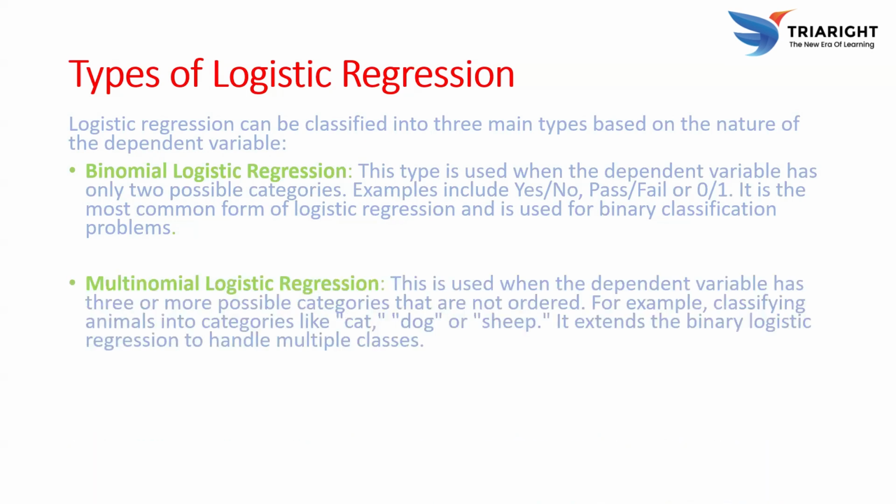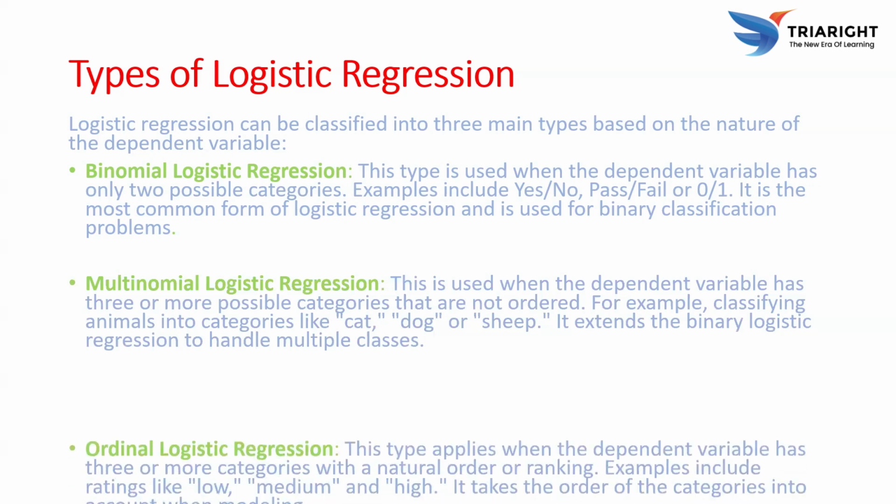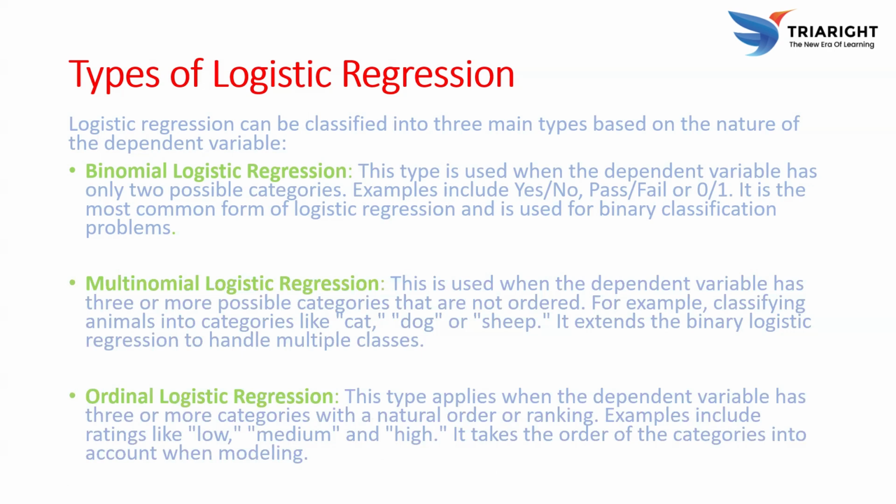Next, multinomial logistic regression. These two are the most commonly used forms of logistic regression. This is used when the dependent variable has three or more possible categories that are not ordered, for example classifying an animal into categories like cat, dog, or sheep. It extends binary logistic regression to handle multiple classes. Then we have ordinal logistic regression. This type applies when the dependent variable has three or more categories with a natural order or ranking, for example ratings like low, medium, and high. It takes the order of the categories into account in the modeling.